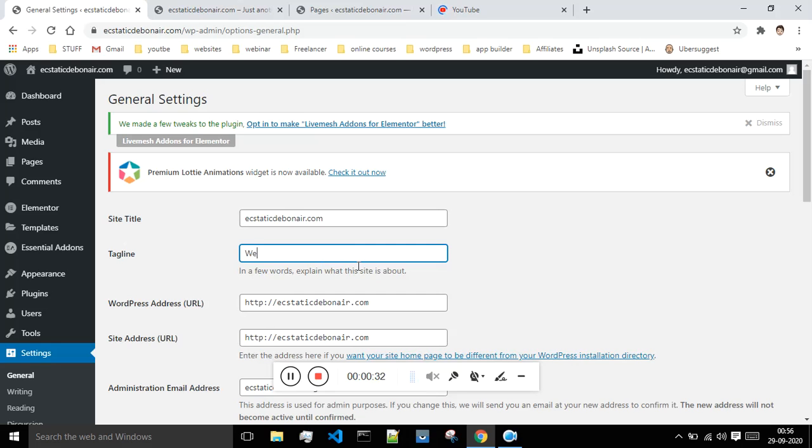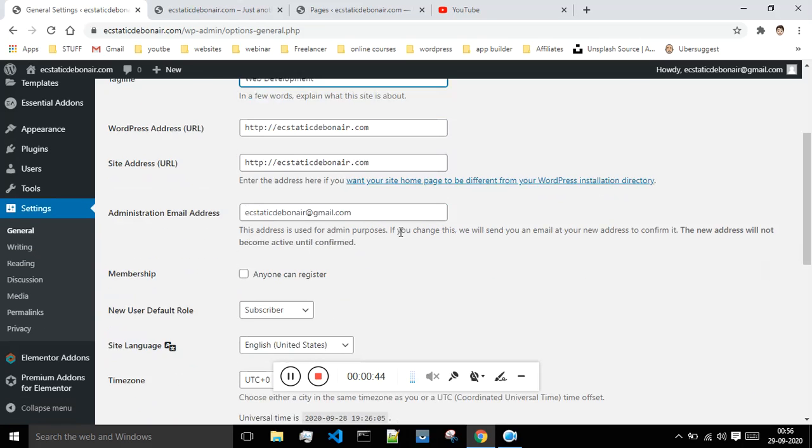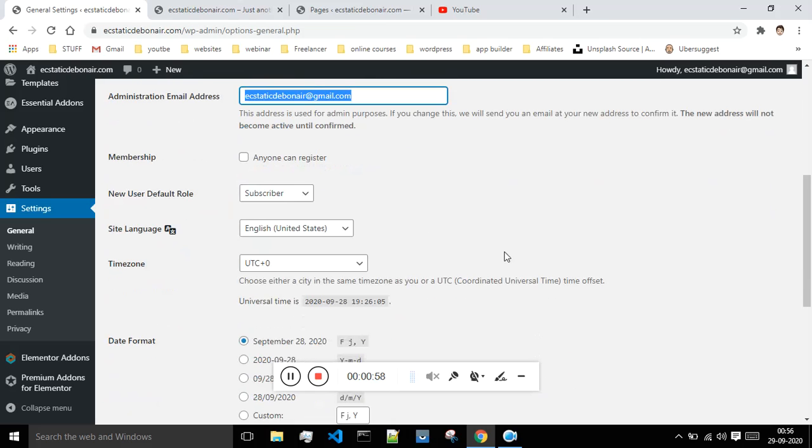So I will say this is web development. Okay, and this is our website address and this is our site address. So this is all about which tells about our website. And next what we have is the administration email address. Okay, so currently I'm the administrator, because of which my email is shown over here. And if you want to add membership, then you can just click on this, so then anyone could register for your website.